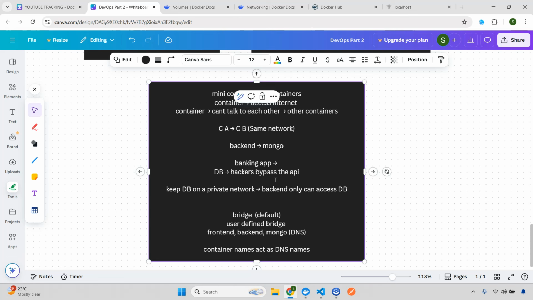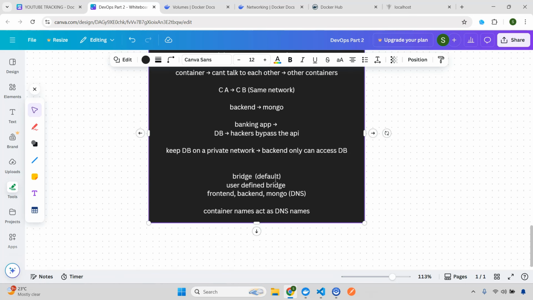Now here is one important point I have discussed, I'm not sure if you guys have taken notes or not, that is important in interviews: why do we actually need a network? This is important because there has to be a very important reason that you need to define one. If you see any large application, most of the time we will be creating user defined networks. That means with our user defined bridge, we have our own control and we know how many containers we have inside that particular network so that they can communicate with each other. So this will be the basic definition.